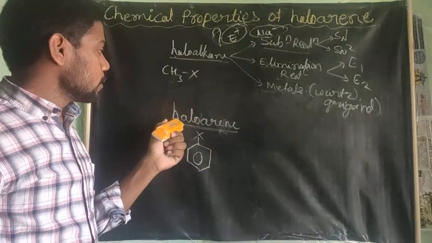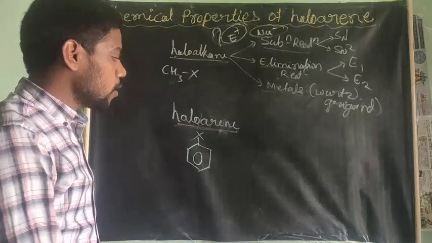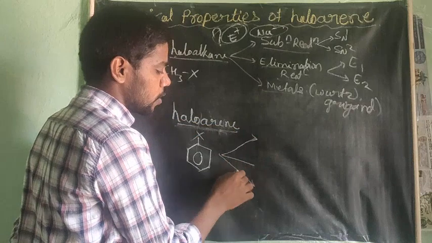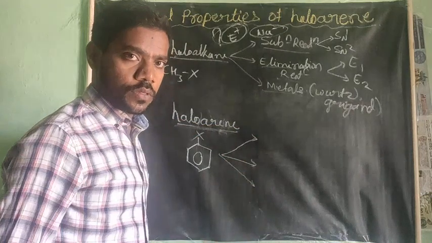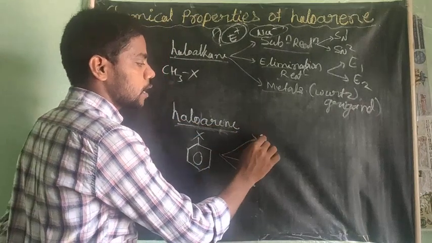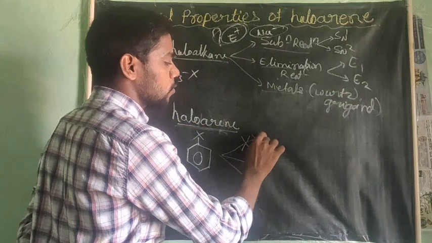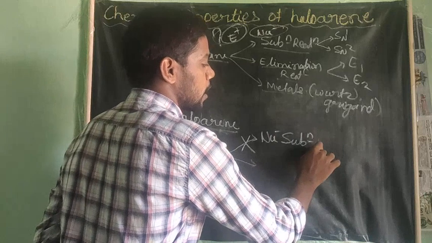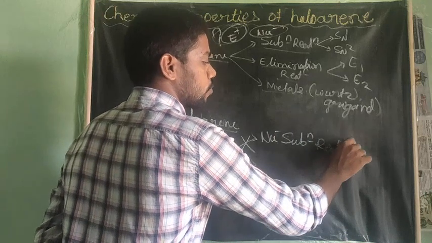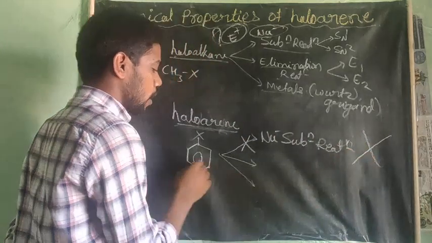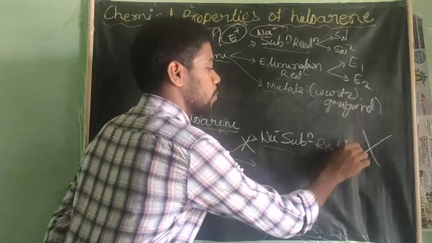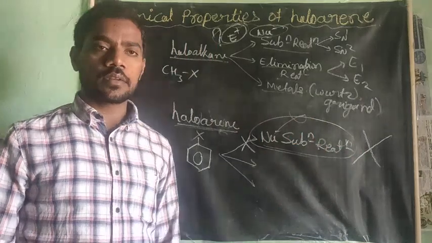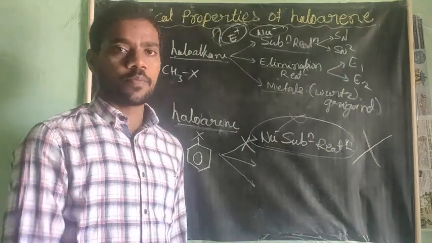Then after that, this is a haloarene. Which type of reactions are these haloarenes involved in? That is what we have to learn in this video session. We learn that these haloarenes are not at all involved in nucleophilic substitution reactions. Why, I will explain just now.